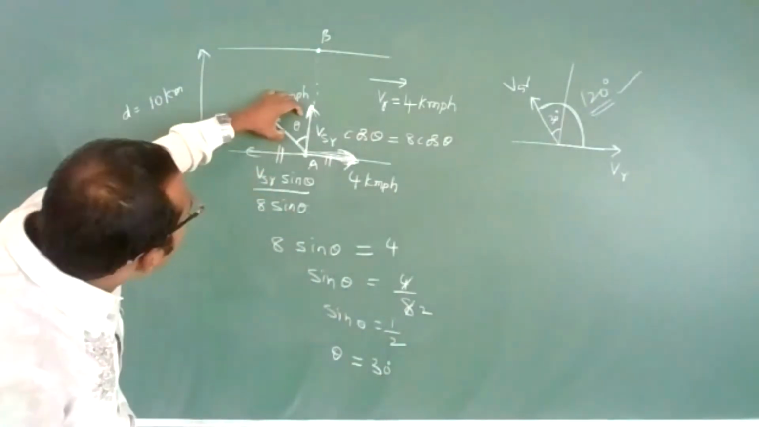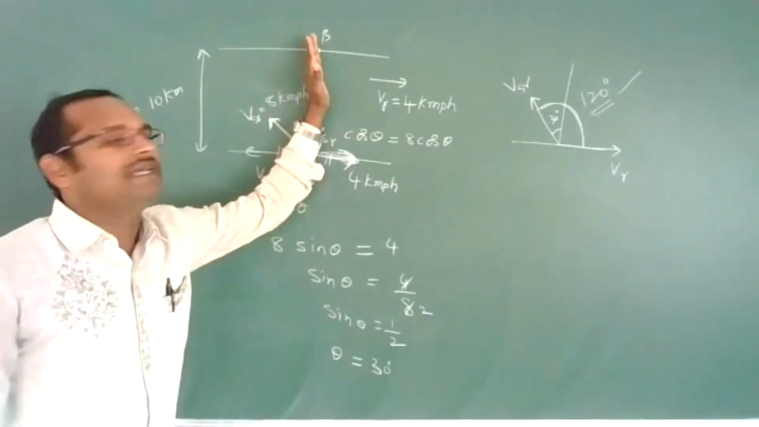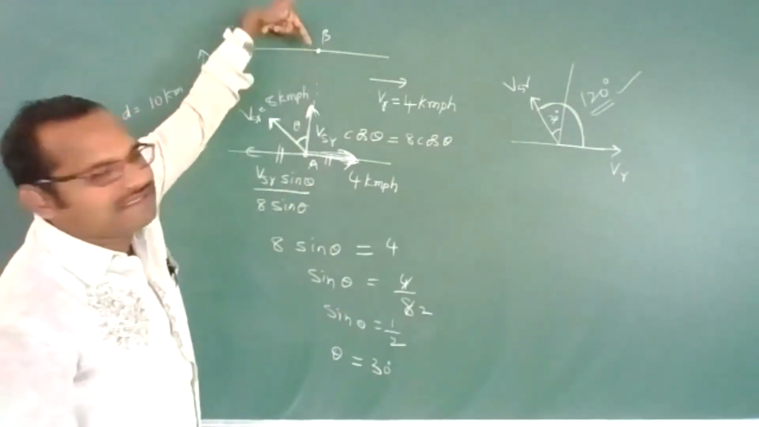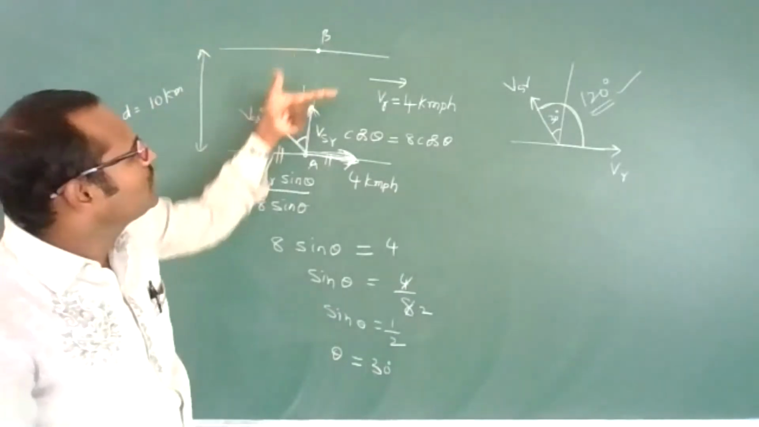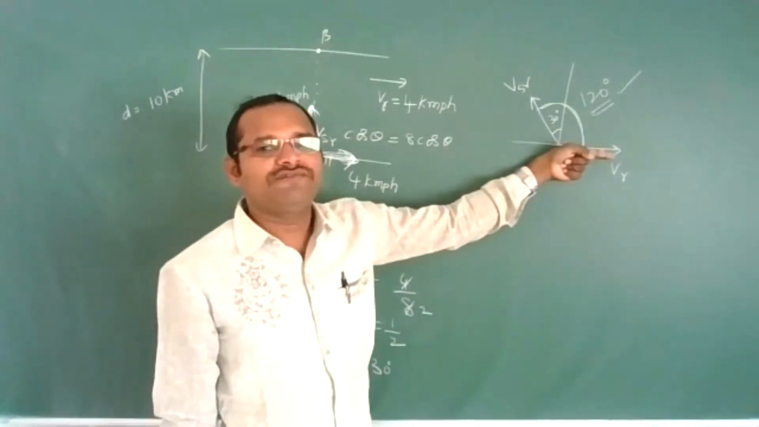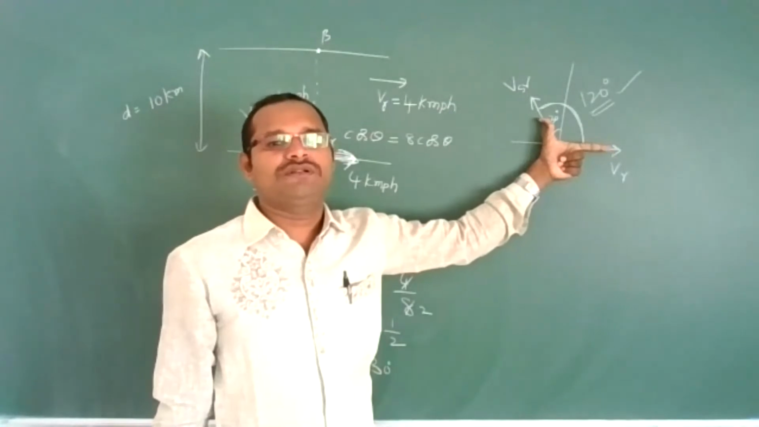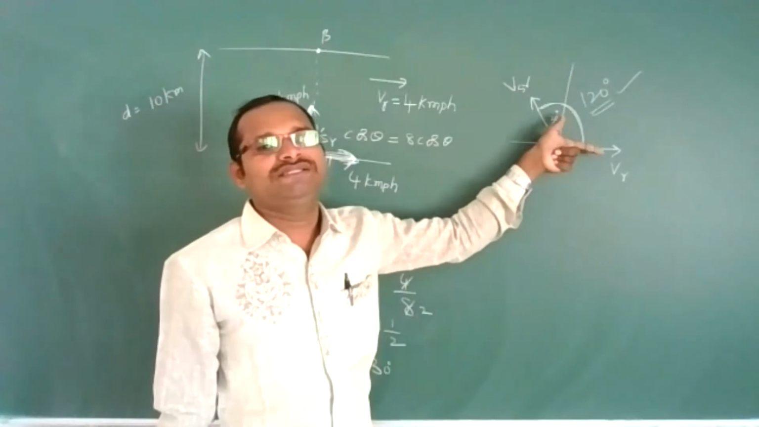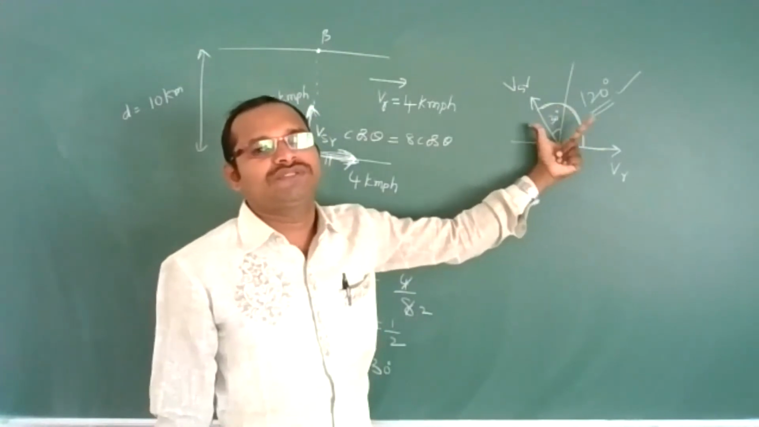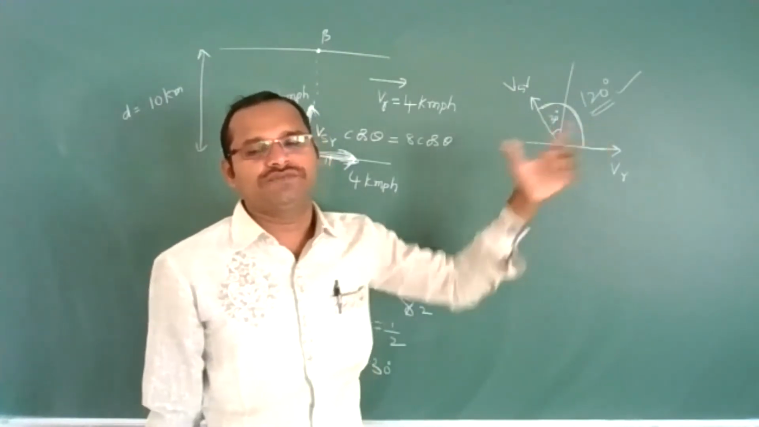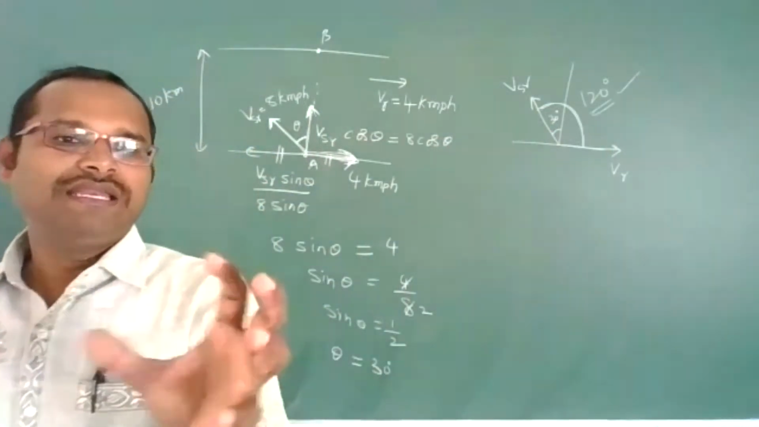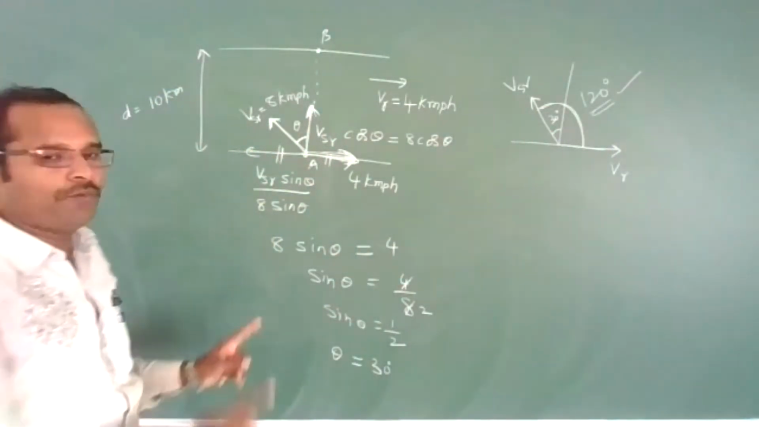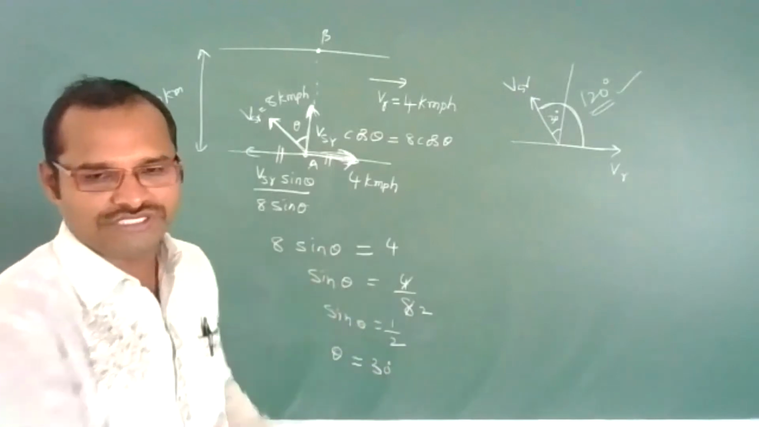This theta I got is for the vertical. The river is not flowing like this, the river is flowing like this. So this is the river flow and this is the swimmer direction. This is 30, and this is exactly 90 degrees, so 30 plus 90 is 120 degrees. He has to make a 120 degree angle with the river flow. Be careful, they will ask this type of question.